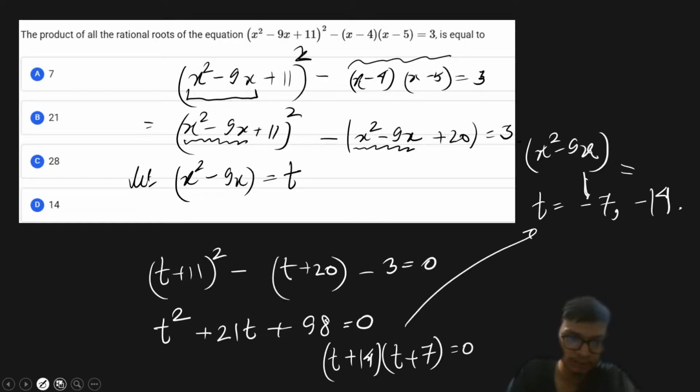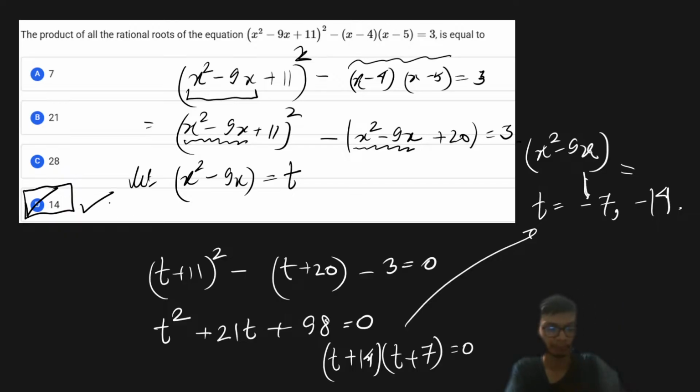So ultimately our answer to this particular problem is going to be option D, that is 14, as the product of the roots, right? I hope this part is clear to all of you. Is this part clear or not?